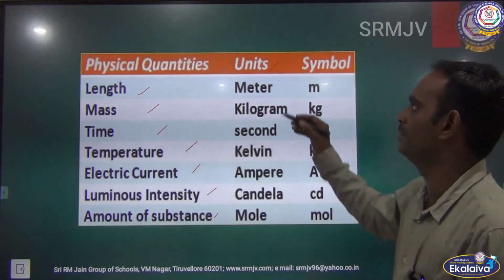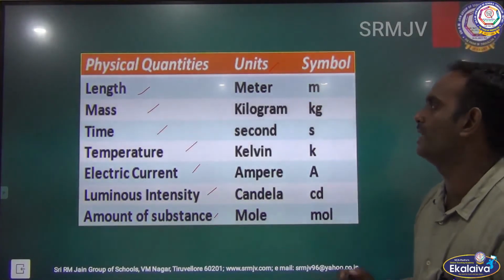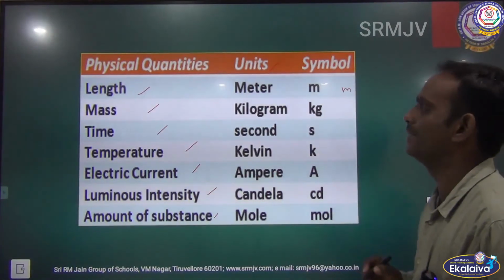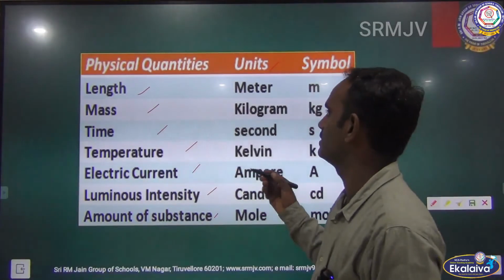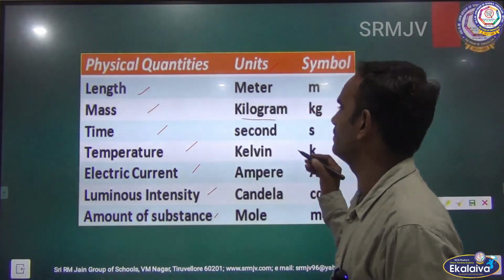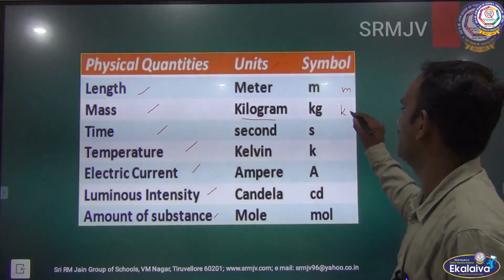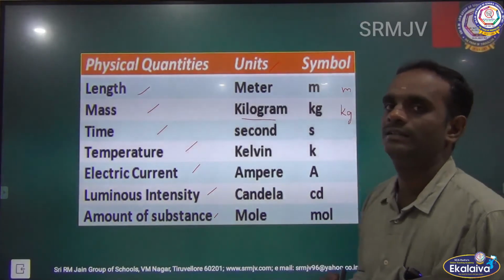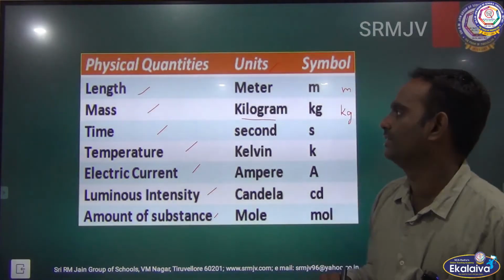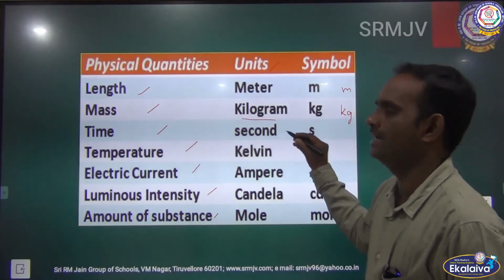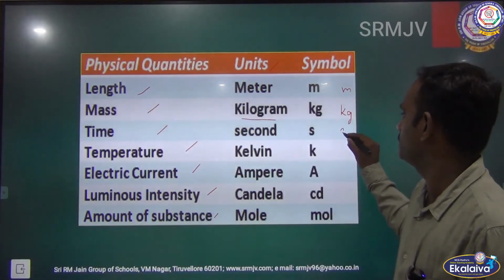For length, the unit is meter, symbol small m. Mass, the unit is kilogram, symbol kg. Third, time, the unit is second, symbol small s.